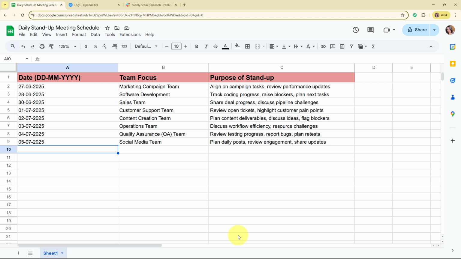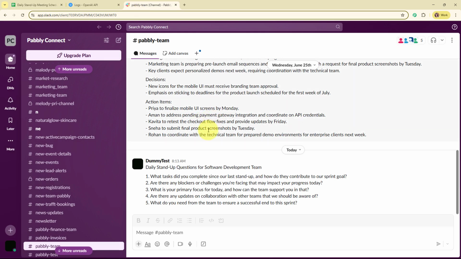get triggered. That means my automation should run and automatically, based on the current date, it should look up that date in this Google Sheets, and after looking up the date and getting the team focus and the purpose of stand-up, it should create these stand-up questions for the meeting, and after generating the questions through OpenAI, automatically that should be shared as a new message on my Slack channel to my team members.